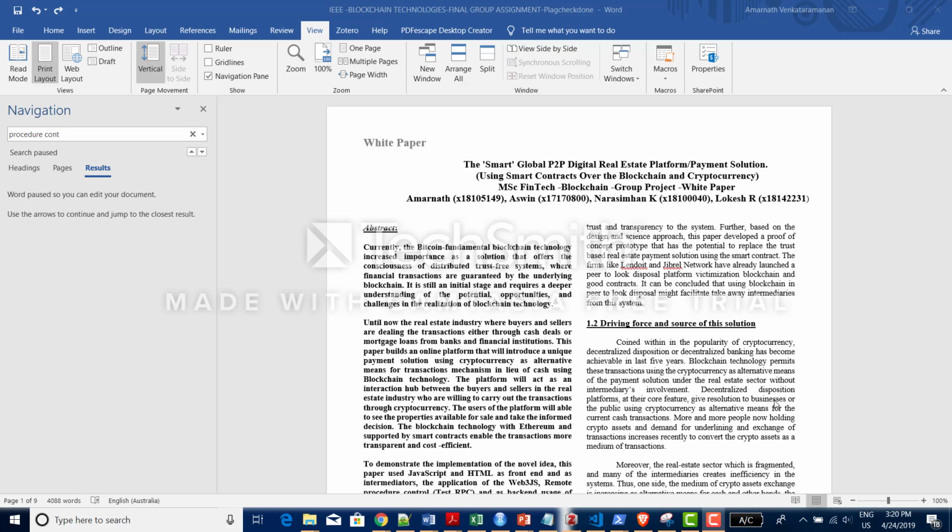Hello everyone. This is the blockchain based smart P2P real estate. It is a blockchain project which I'm doing as part of my master's in financial technology.